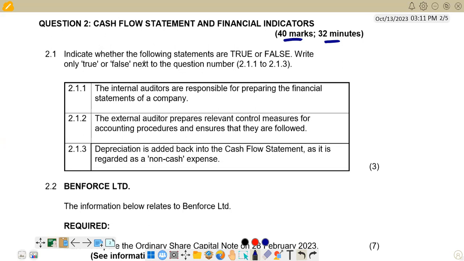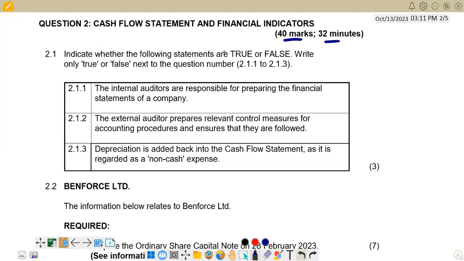On the first part of the question, 2.1, the question reads, indicate whether the following statements are true or false. Write only true or false next to the question number. That is 2.1.1 to 2.1.3. The first statement says the internal auditors are responsible for preparing the financial statements of a company. And we know that internal auditors, their main duty is to